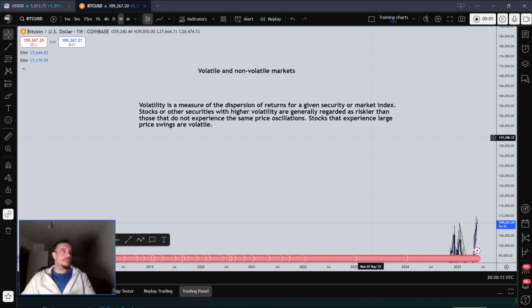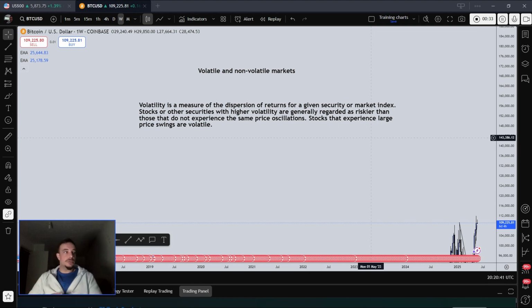Today, I'm just going to talk about volatile and non-volatile markets, impulsive and corrective moves, and support and resistance. So, a volatile market is a measure of the dispersion of returns for a given security or market index. Stocks or other securities with higher volatility are generally regarded as riskier than those that do not experience the same price oscillations. Stocks that experience less price oscillations are considered non-volatile.